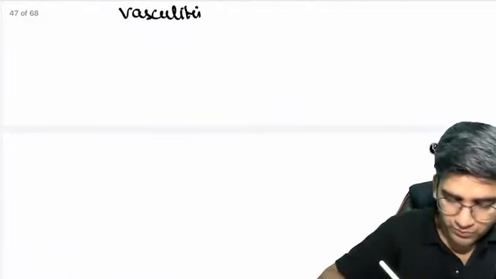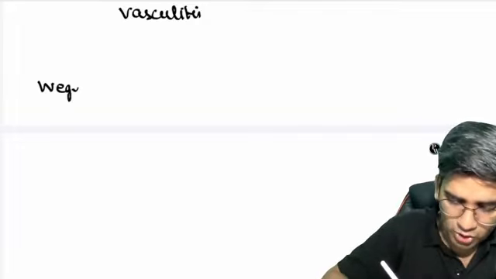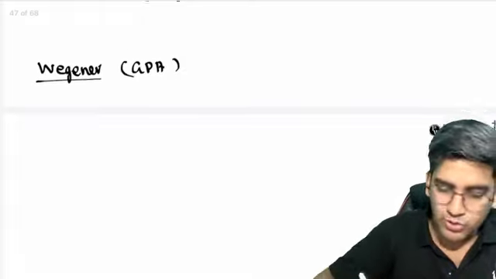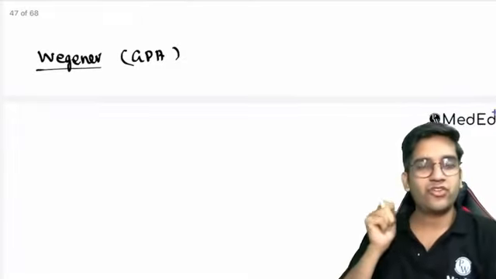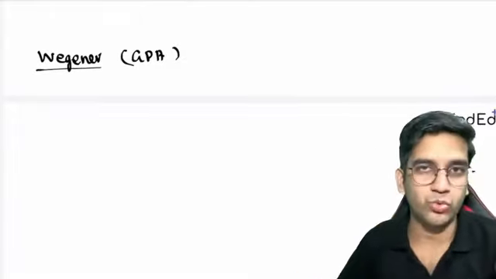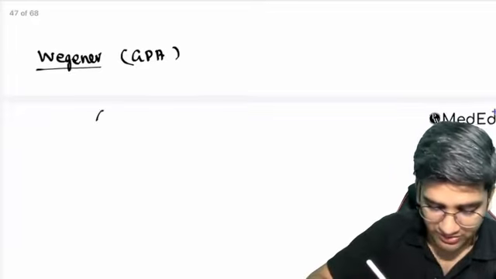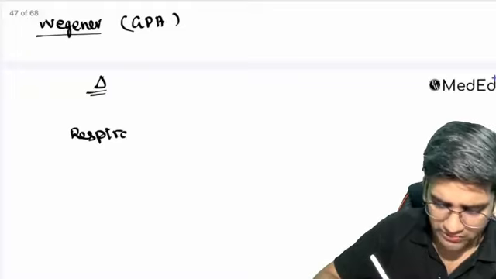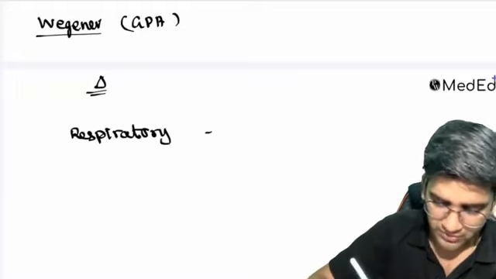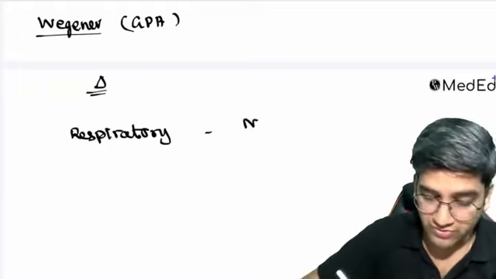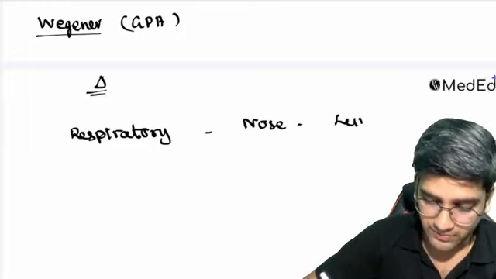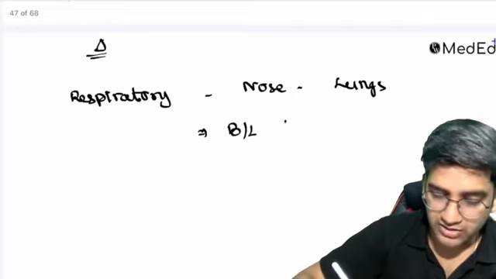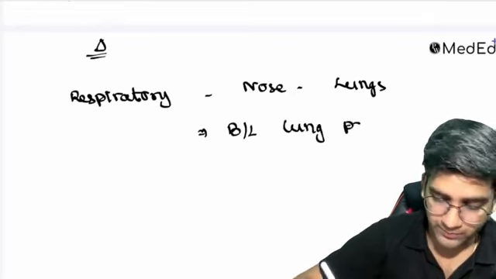So in case of Wegener's or granulomatosis with polyangiitis, GPA, whatever it is, the antigen which triggers that is coming from the inhalation route. So in Wegener's, there's a triad. Respiratory system will be involved in Wegener's 100%. When I say respiratory system, it starts from the nose till the lungs. Most of them will have bilateral lung parenchymal involvement.